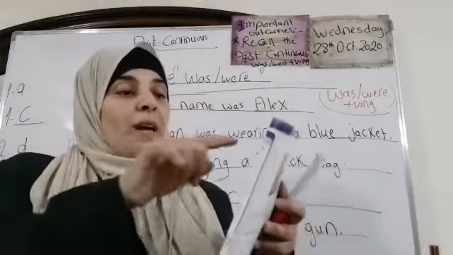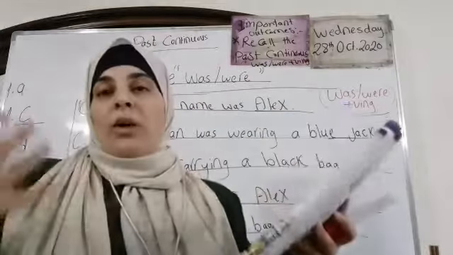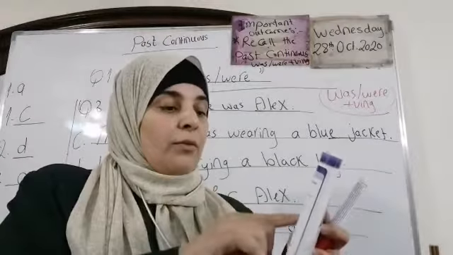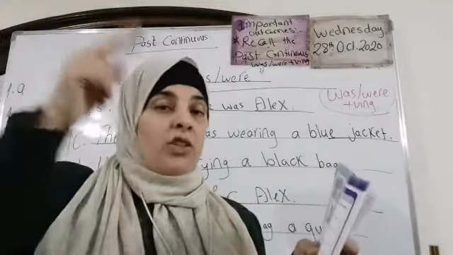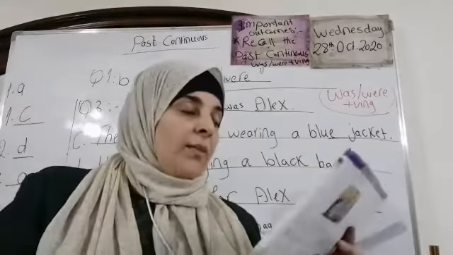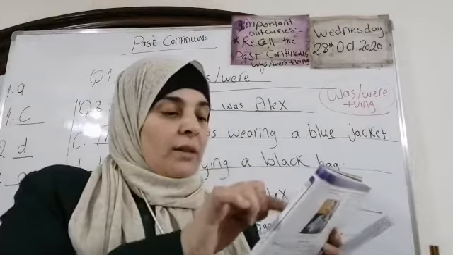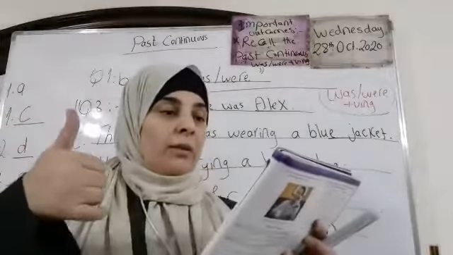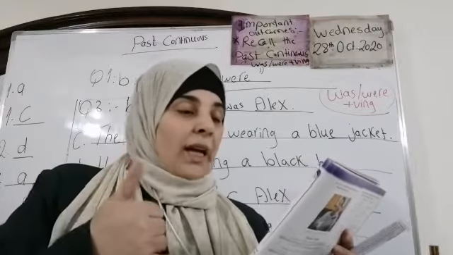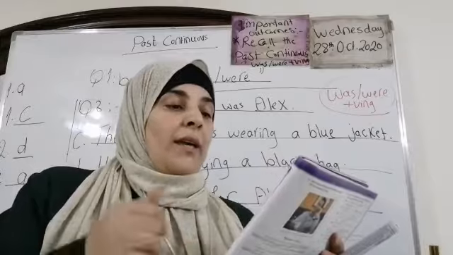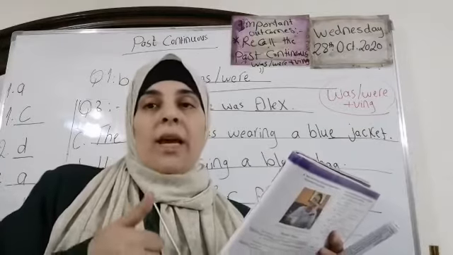Now we have question 1a. What are we going to do? We are going to read the sentences. We have 4 sentences and 4 uses. We're going to match each sentence with the use of it. First of all, I'm going to read the sentence, then the uses, then we're going to answer them on the board. Deal? Now look at 1a. Look at sentences from 1 to 4 and match them with the explanation of their uses in A to D.